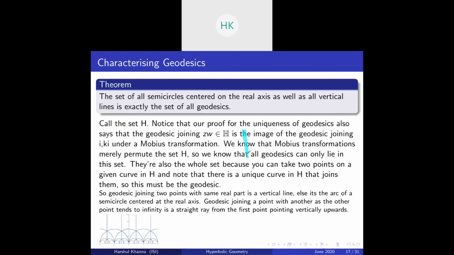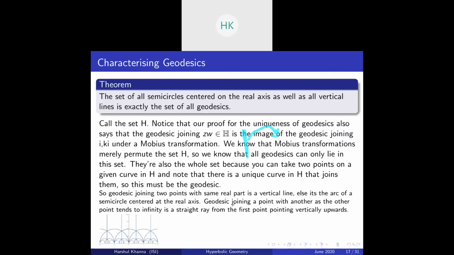And you took a Mobius transformation of it to translate it to the geodesic of any other 2 points. That means the set of geodesics sits inside the set of all semicircles centered on the real axis and vertical lines. Is it clear to everyone? I hope it is.